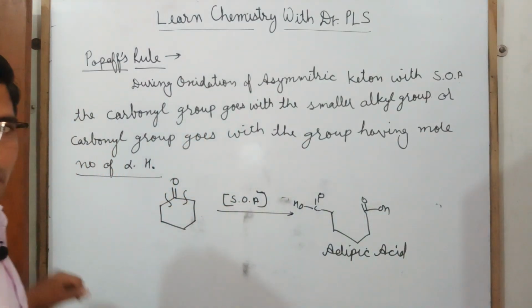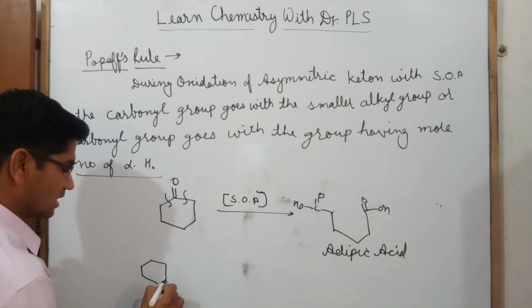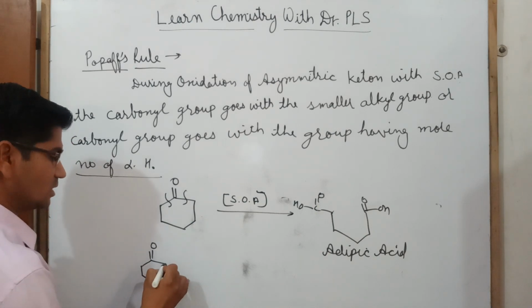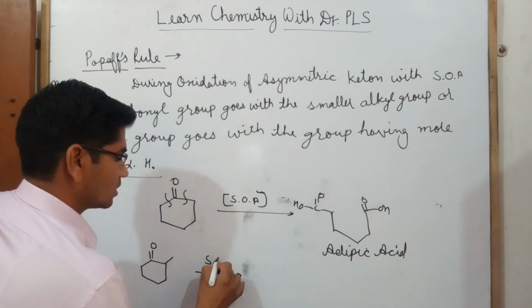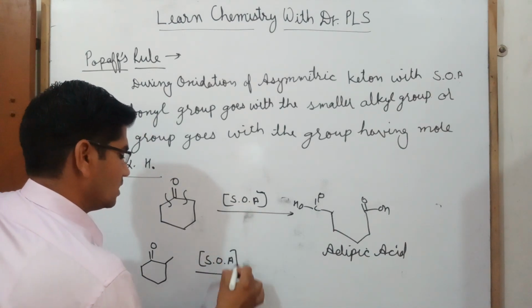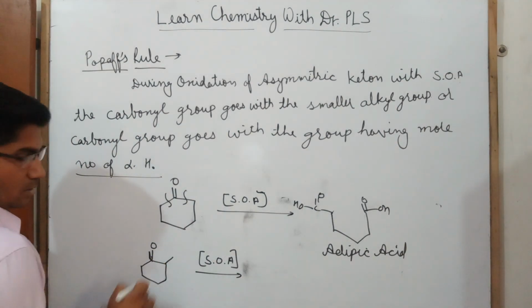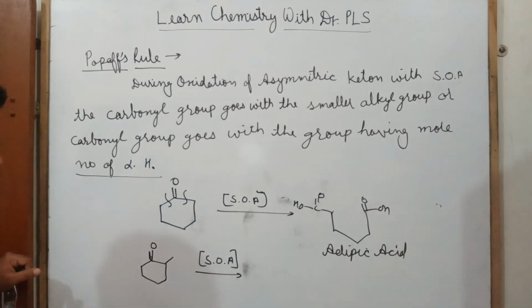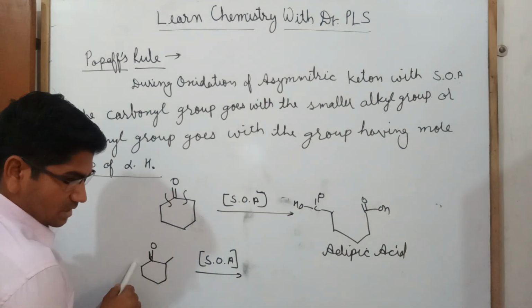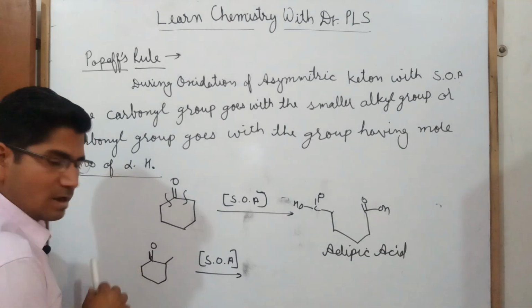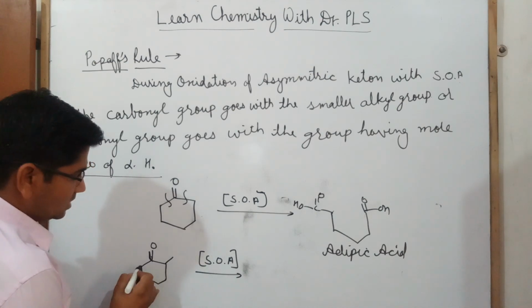Okay, now I'm taking another example. This time I'm taking this kind of cyclohexanone, and I'm using an alkyl group here. If I use a strong oxidizing agent, this carbonyl will be oxidized, and from where will we break the bond? The smaller size, or the one having more alpha hydrogens. This is the bigger size and this is the smaller size. And if we talk about the number of alpha hydrogens, this is CH and this is CH2.